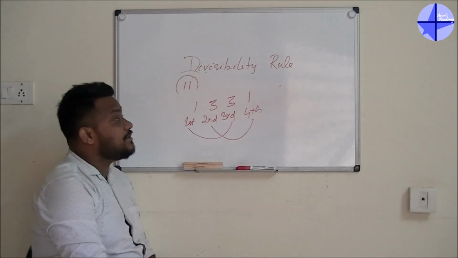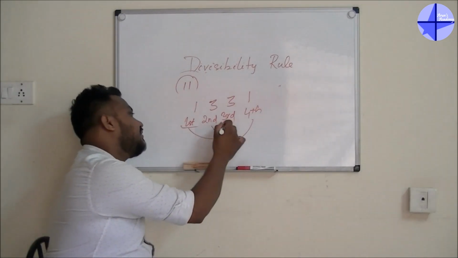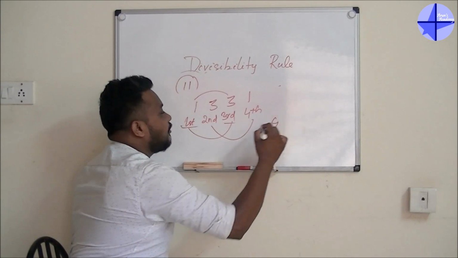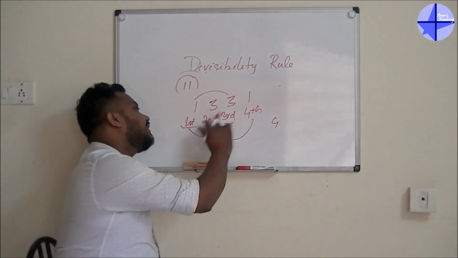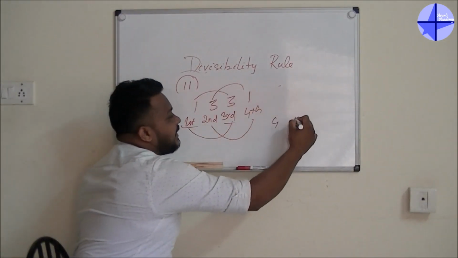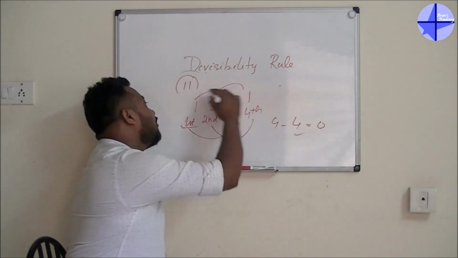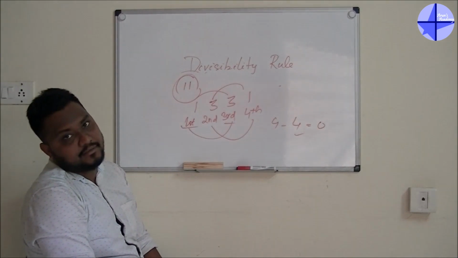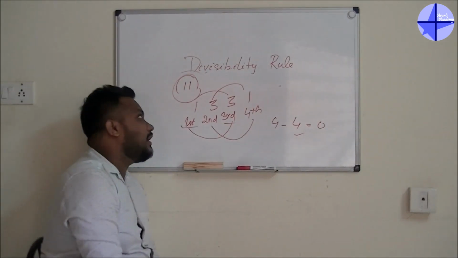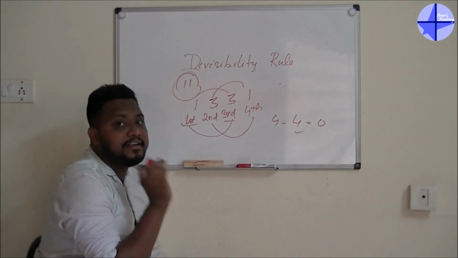If I take the summation of odd number places, meaning first and third, 1 plus 3, the answer will be 4. Now if I take the even number places, 3 plus 1, the answer will again be 4. 4 minus 4 is 0, and whenever it is 0, the number is divisible by 11. So this is all about the concept of the divisibility rule.